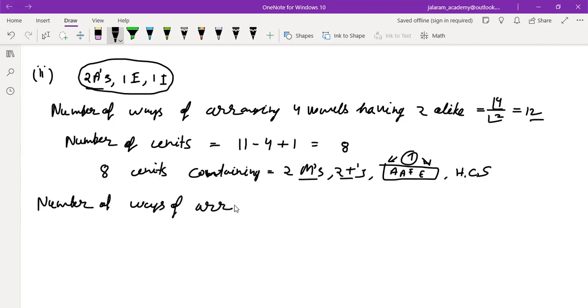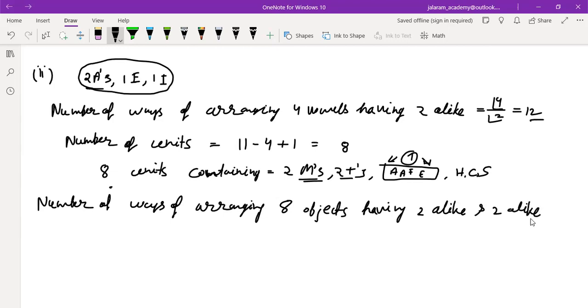So the number of ways of arranging 8 objects, this time it is 8 objects, having two alike M's and 2 alike T's, and all the rest are different, with the vowel bundle considered as a single unit, will be given by factorial 8 upon factorial 2 into factorial 2. That is 10,080.